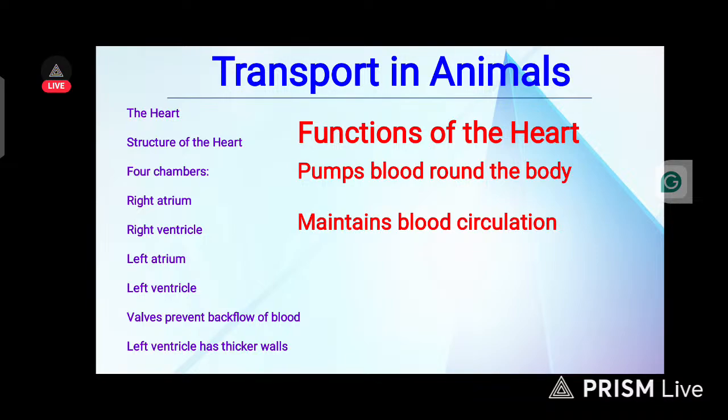What are the functions of the heart? Number one, the heart pumps blood around the body. Number two, it maintains blood circulation. It's not just pumping, it also maintains the circulation of blood in the body. Those are the two major functions of the heart.